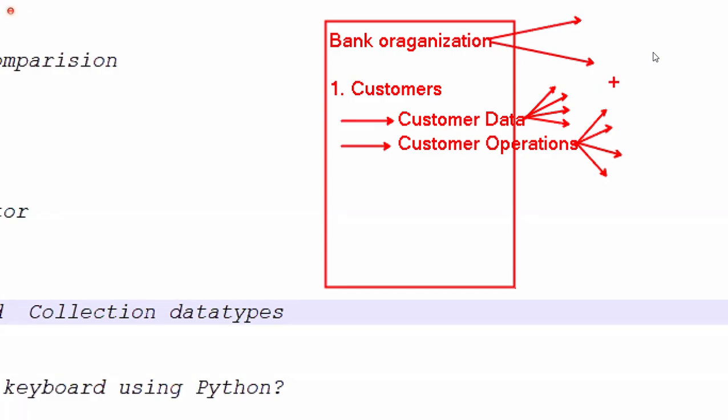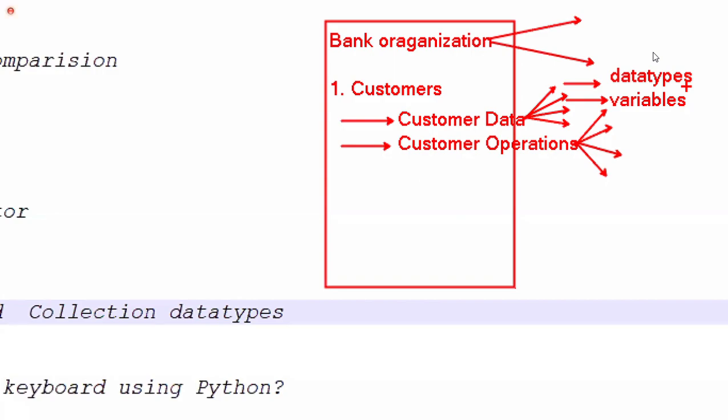So for the data part of the organization, representing purpose, every language provides data types plus variables concept. Every programming language provides the data types concept and the variables concept.